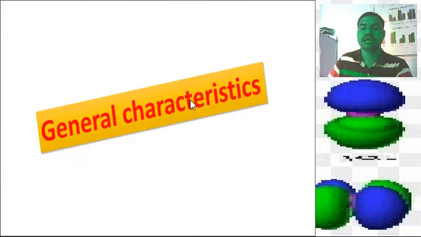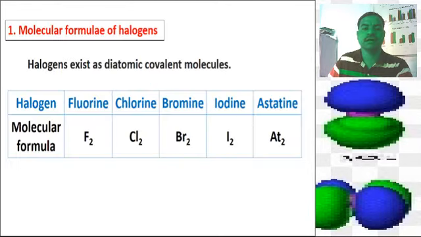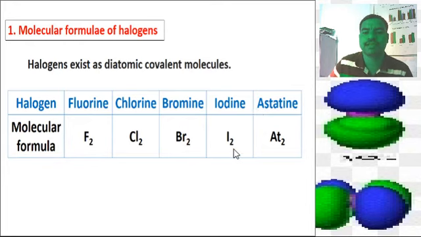Then general characteristics of the Group 17 elements. The first is the molecular formula of the halogens. Halogens exist as diatomic covalent molecules. Fluorine, the molecular formula F2; chlorine, Cl2; bromine, Br2; iodine, I2; and the last one is astatine, its molecular formula is At2. These are the molecular formulas of the halogen family.